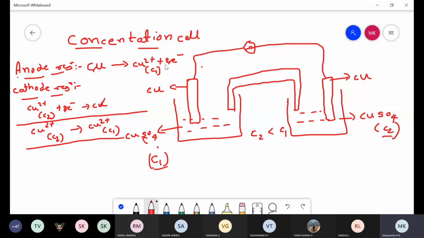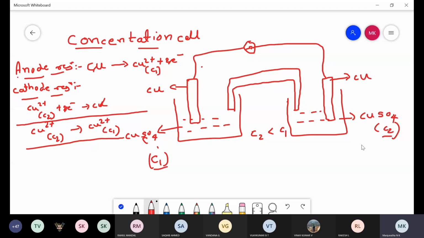Here I have taken C1 and C2, but in the numerical they will give two concentrations, like one is 1 molar, another one is 0.5 molar or 2 molar, etc. Whichever value is higher indicates the cathode, so you need to write that down here. Whichever concentration has the lower value, you need to write that down instead of C1.